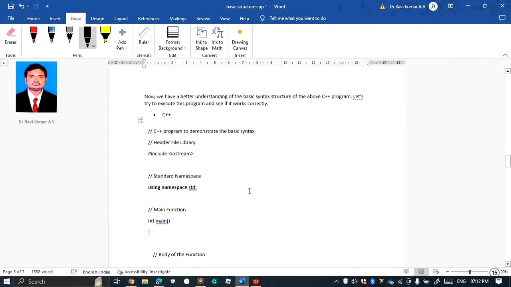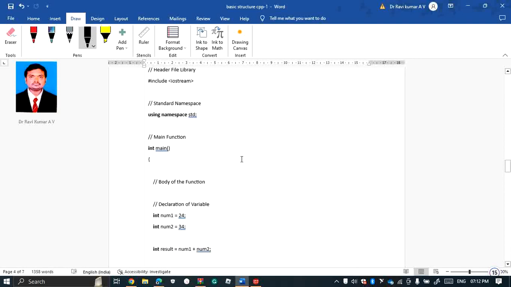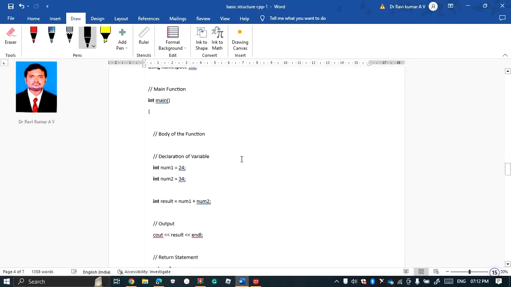Let's start with a simple program to demonstrate the basic syntax I just explained: the concept of addition of two numbers. I've taken two numbers, 24 and 34, with different identifiers, num1 and num2. Those two I'm adding here and storing in result, which is also defined as an integer. That result I'll display with the cout statement.